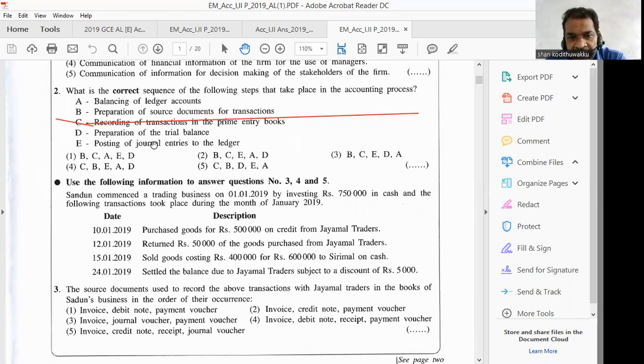Then posting journal entries to the ledger. No. Then we have to balance ledger accounts. Balancing of ledger accounts is the next step, number 4. A is number 4. In number 2, A is there. In number 3, A is not there at the fourth step. Therefore, we reject number 3 and select answer 2. Answer 2 is the correct answer: B, C, E, A, D.